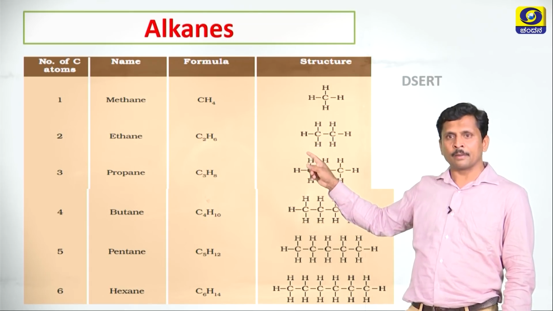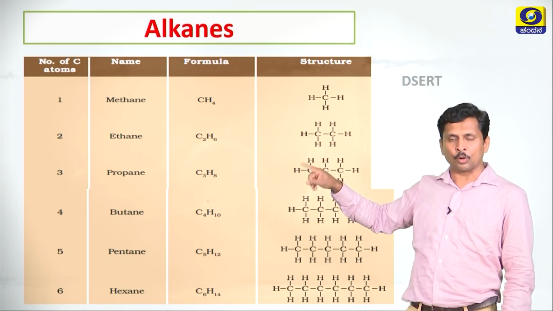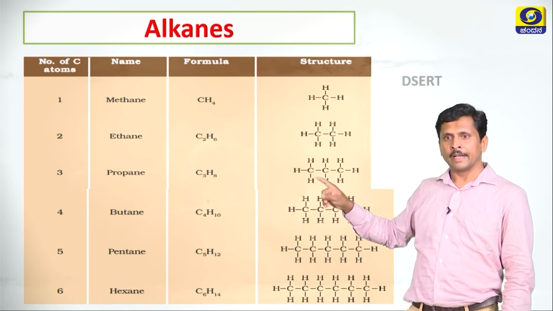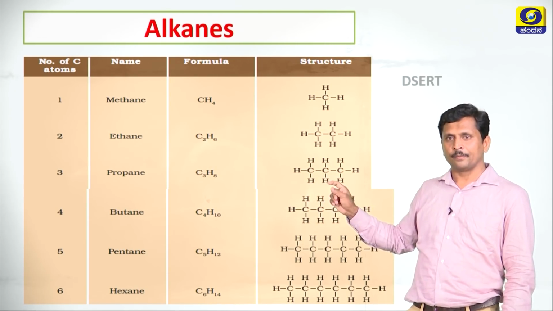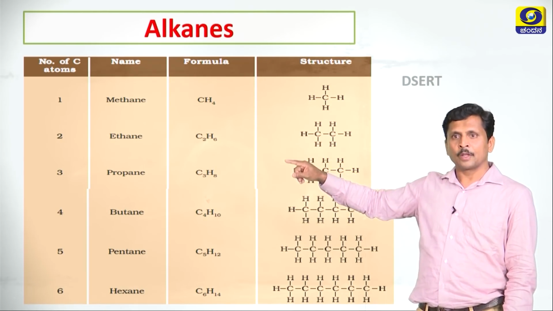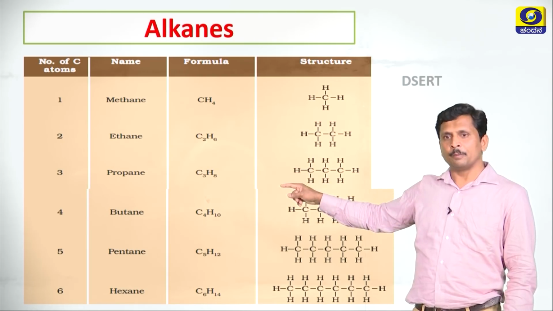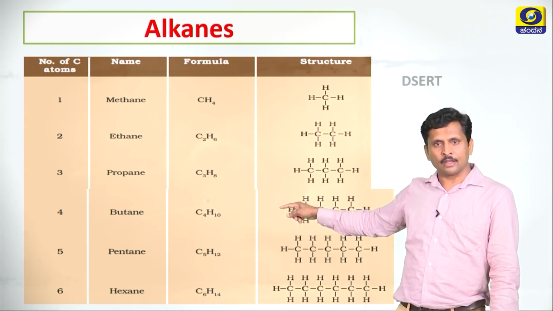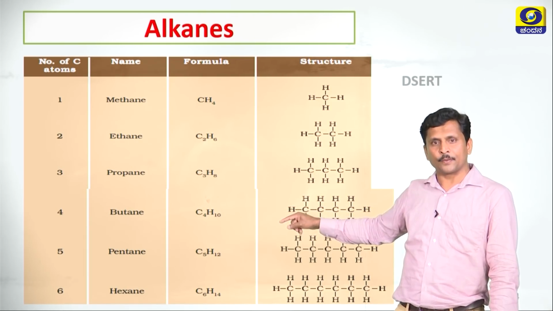Methane 1 carbon atom, ethane 2 carbon atoms, propane 3, butane 4, pentane 5, hexane 6 carbon atoms. Methane CH4, ethane C2H6, propane C3H8, butane C4H10, pentane C5H12, hexane C6H14.